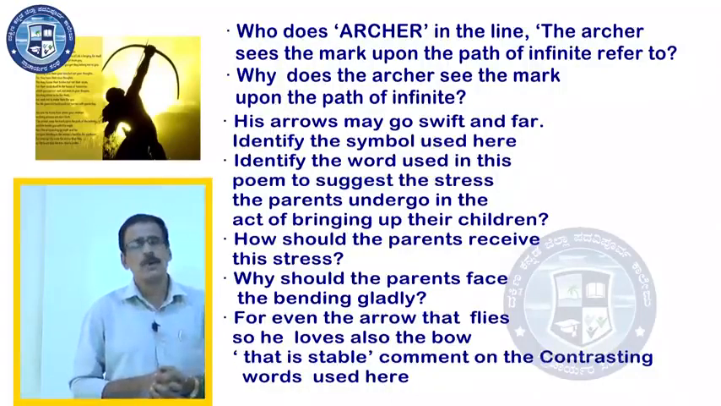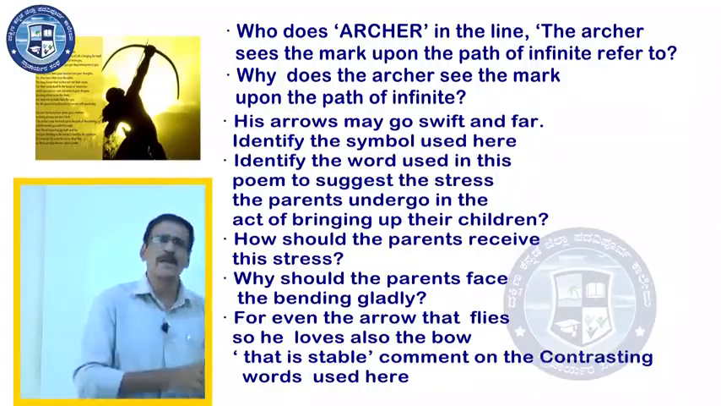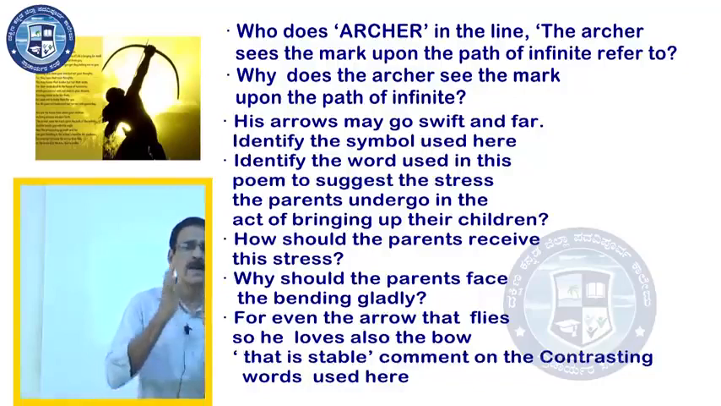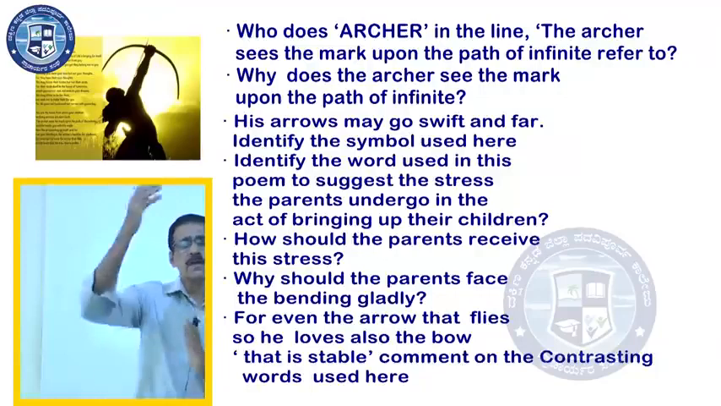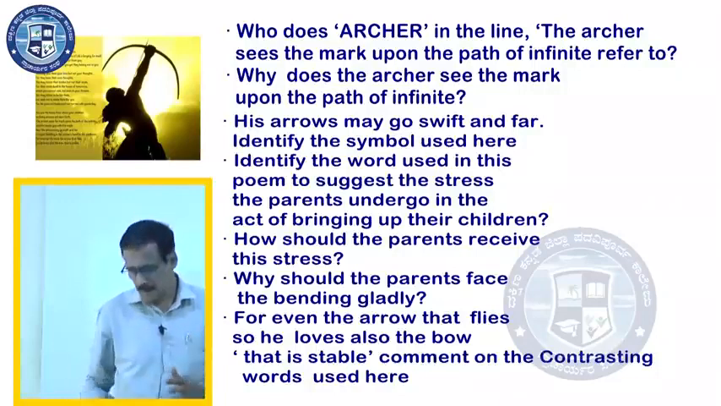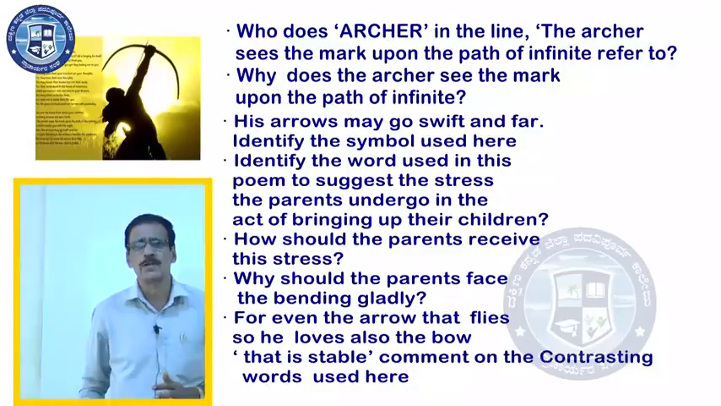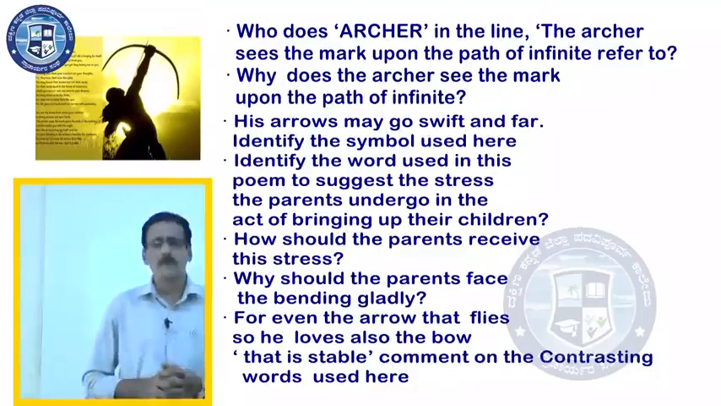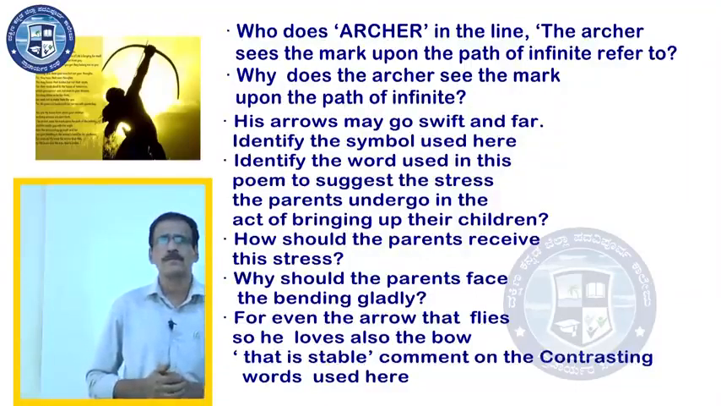Here also the prophet uses the same idea. The children are the living arrows who fly to reach their destination swift and far. And the parents must be firm, that is stable. These are the two contrasting words. Dear students, here the poem ends on children.